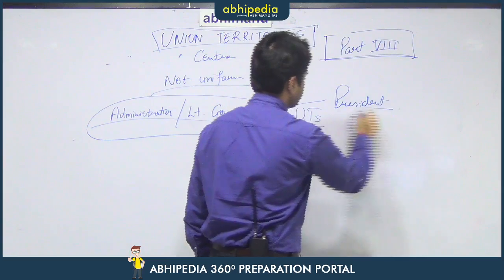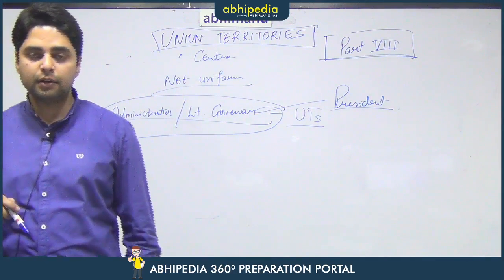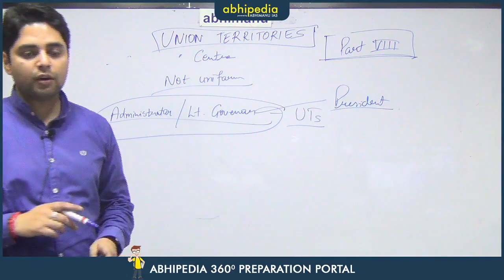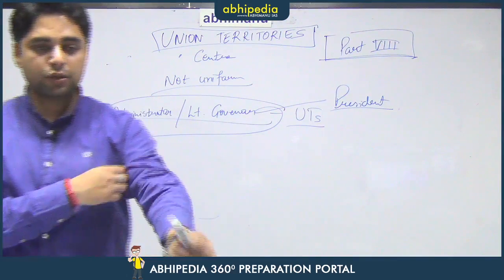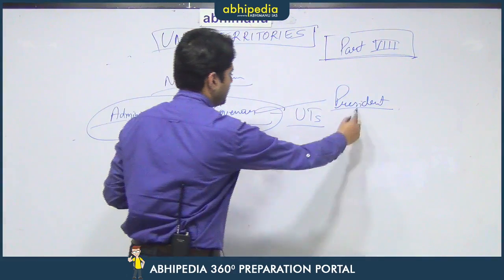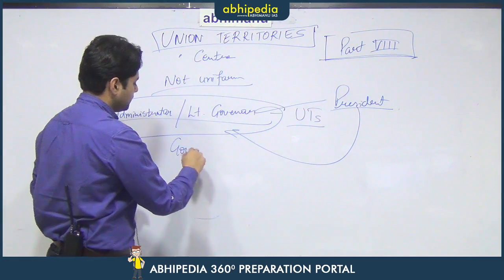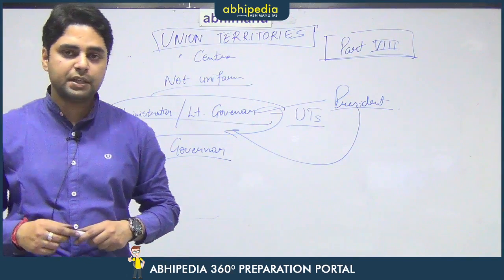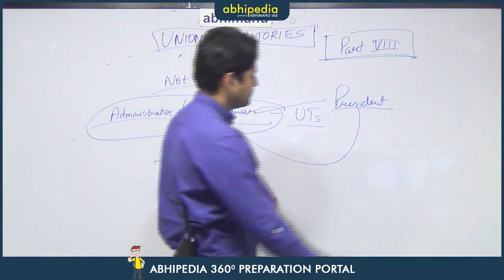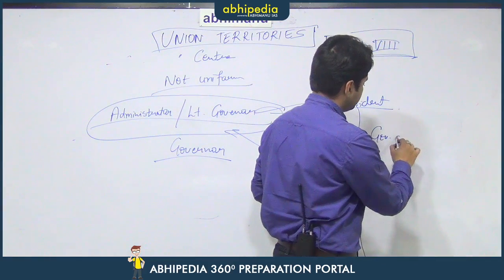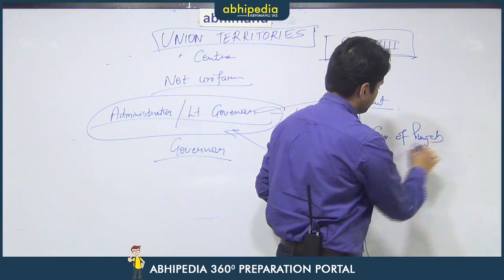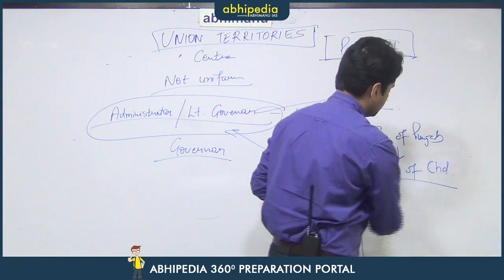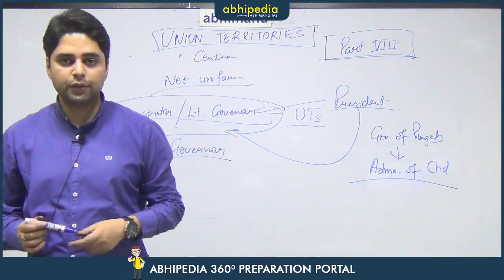That means the President is the ultimate administrator of the UTs, and he has appointed his agents in the form of administrator or lieutenant governor. Also, the President can appoint the governor of an adjoining state as the lieutenant governor or administrator of a UT. For example, the governor of Punjab is the administrator of the UT of Chandigarh.